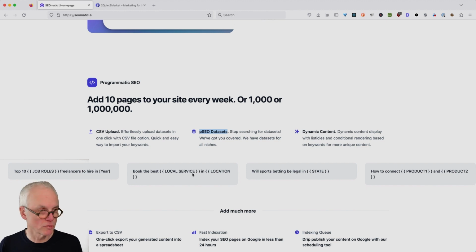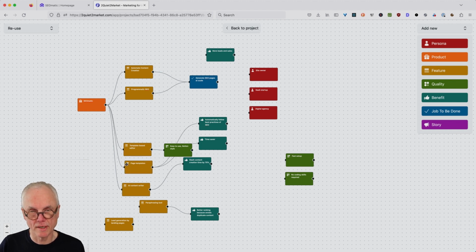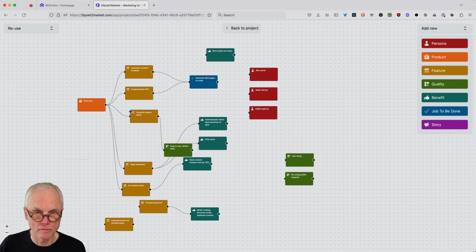Imagine you were Airbnb, and you would have locations in Paris and in New York and in London. So location would be replaced by Paris, New York or London, and local service could be replaced by all those Airbnbs there. Yeah, this is a template-based editor included. Yeah, the page templates and the editor. Let's try to make this work to get this job done.